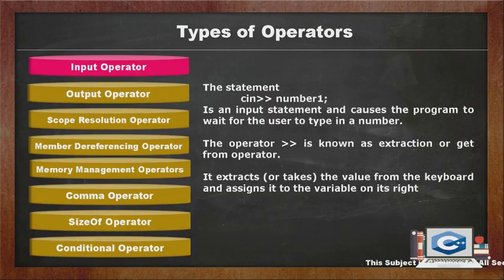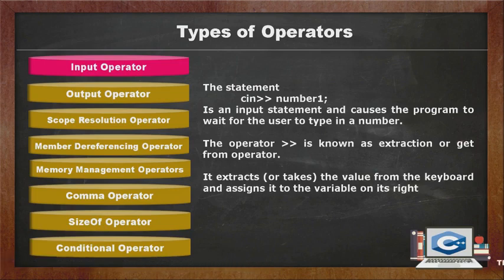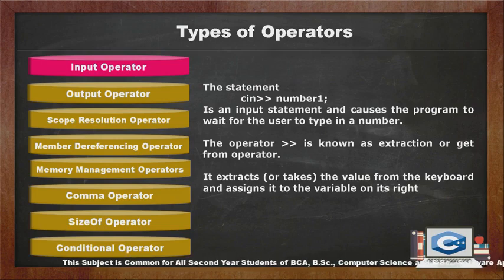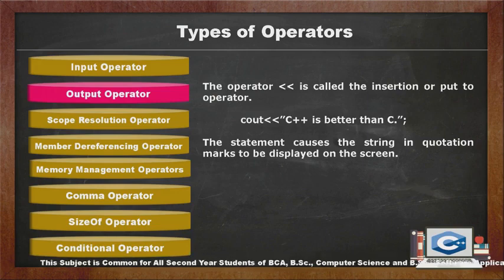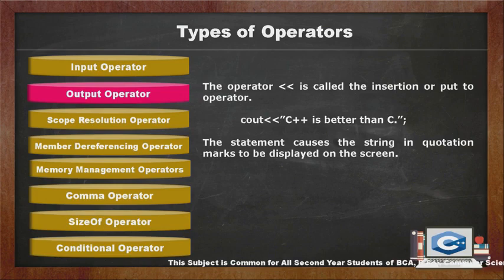Input operator. The statement cin >> number1 is an input statement and causes the program to wait for the user to type in a number. The operator >> is known as the extraction or get from operator. It extracts the value from the keyboard and assigns it to the variable on its right. The operator << is called the insertion or put to operator. cout << "C++ is better than C". The statement causes the string in quotation marks to be displayed on the screen.